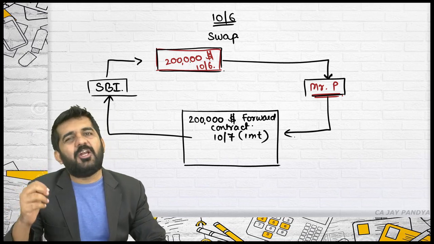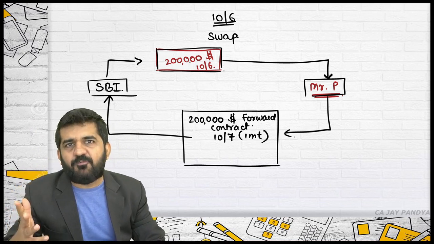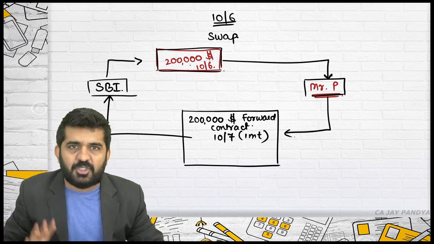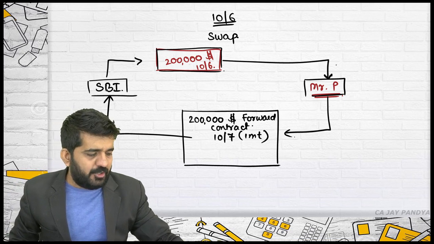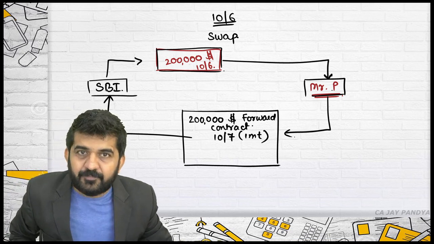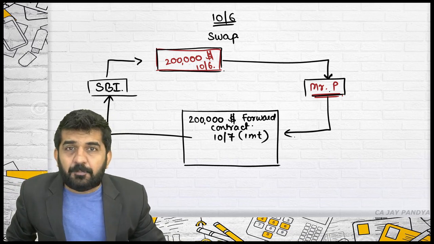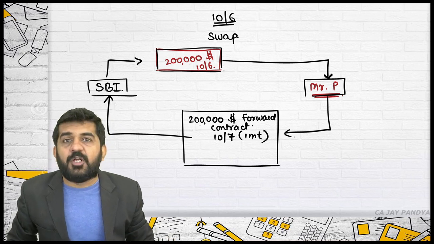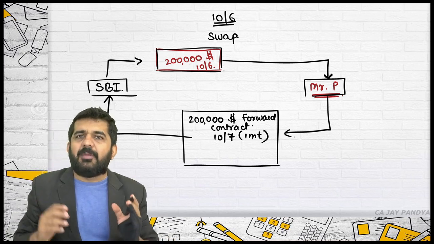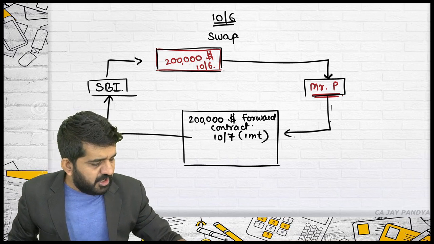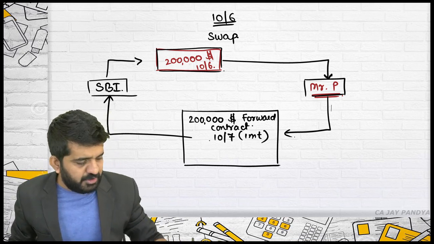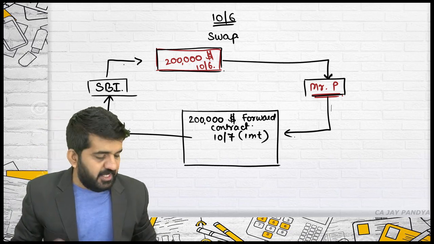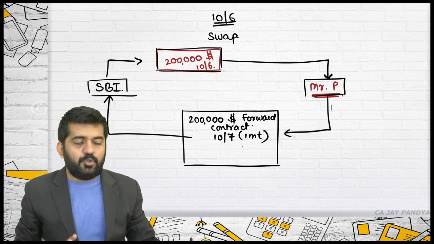See, this $2 lakh is also never in cash because it is a foreign currency. It is always online. So what SBI will do is transfer this $2 lakh into Mr. P's account. What Mr. P will do is this written forward contract. It might be manual. It might be electronic form. Mr. P will transfer this forward contract to SBI, where SBI will be getting the right to purchase.